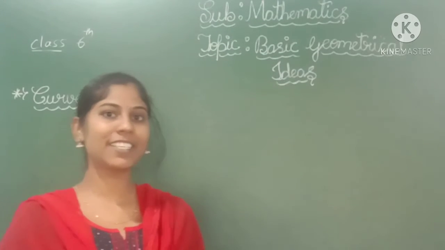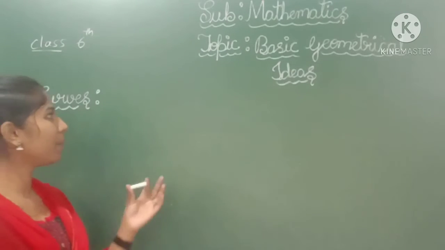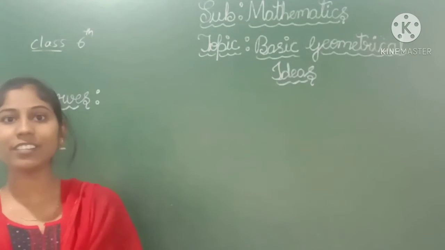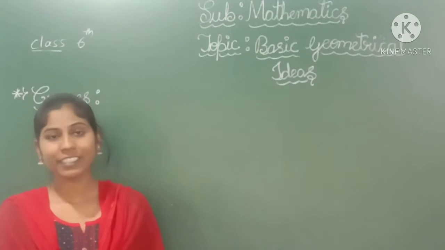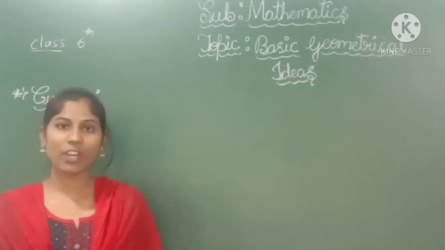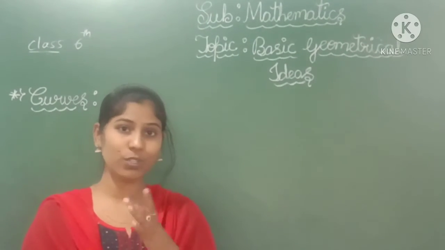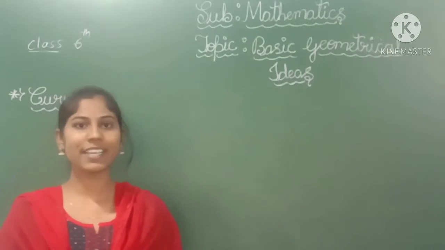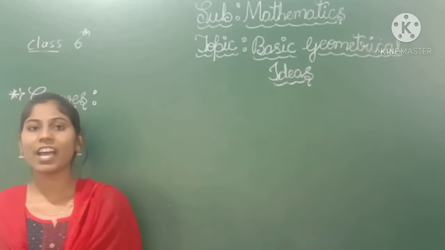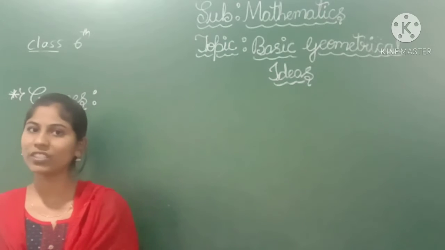So in a previous class we have learned some very important concepts related to the basic geometrical ideas lesson. First we learned a very important one, that is the point. The point is one of the geometrical objects, and it helps us to show a location. The second one is the line segment. The line segment is also one portion of the line. It has two points: the first one is the initial point and the other one is the final point. And the next one is a line. The line can extend in both directions.